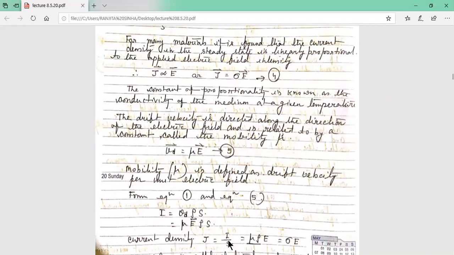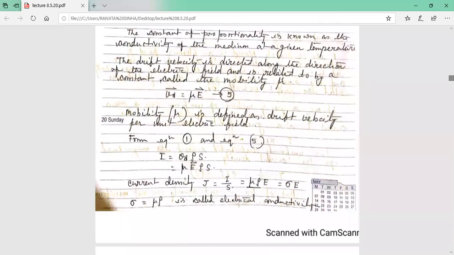Now the current density is I by S. So if you write I by S, then what remains is mu E into rho. Here, mu into rho we are writing as sigma, which is called the electrical conductivity. This is the relation between sigma, electrical conductivity, and the mobility: sigma equals mu into rho. This is very important. So current density J equals I by S, and this equals sigma E.